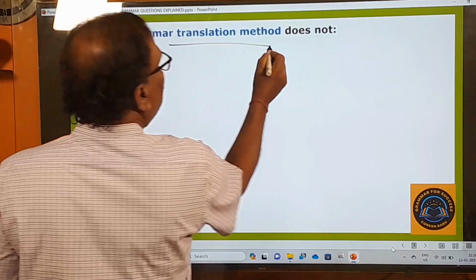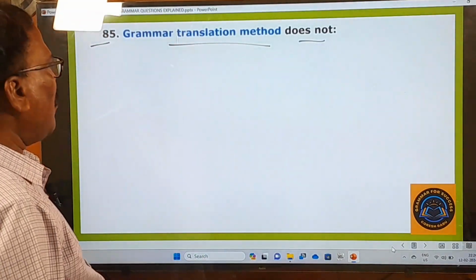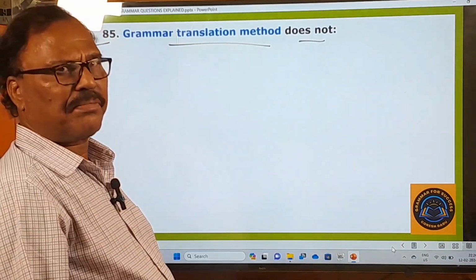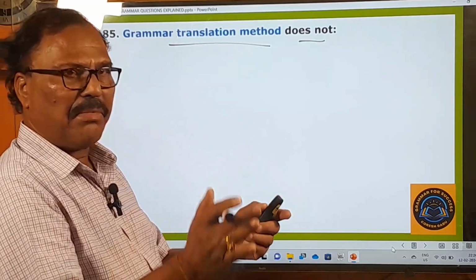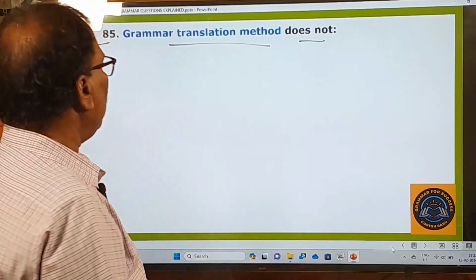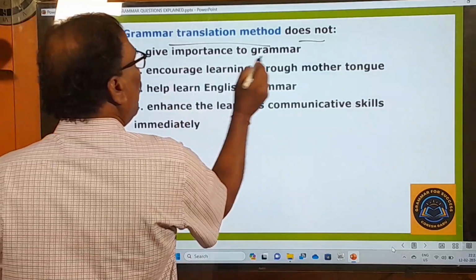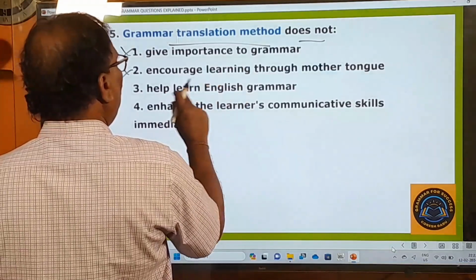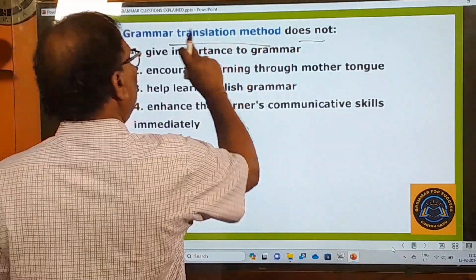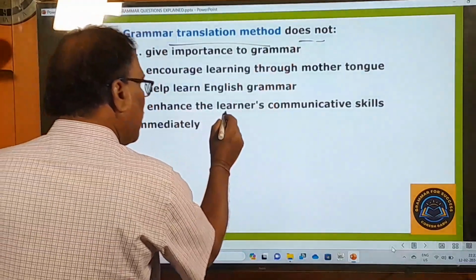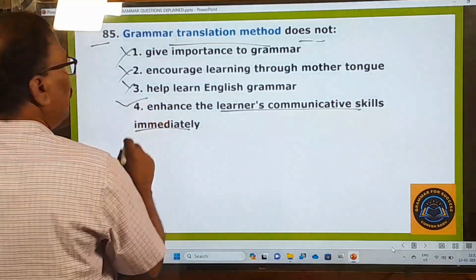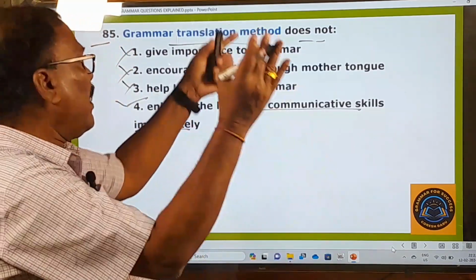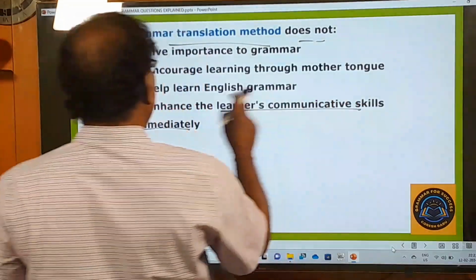85th one, grammar translation method does not. Grammar translation, you translate. I am going to Hyderabad. In Hyderabad ki veltu unnan. It's a grammar translation method. You are translating that grammar directly into your mother tongue. So that's grammar translation method. Does not give importance to grammar, no. Encourage learning through mother tongue, no. Does not help learn English grammar, no. Does not enhance the learner's communicative skills immediately. This grammar translation method does not enhance or increase the learner's communicative skills. So that is the right one.